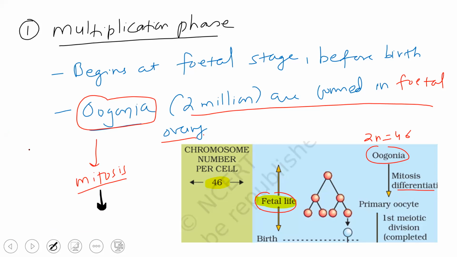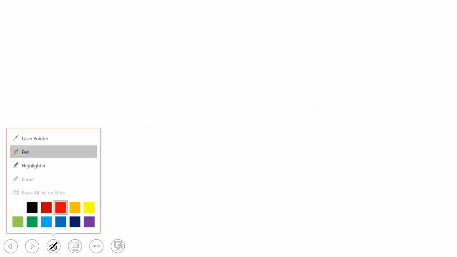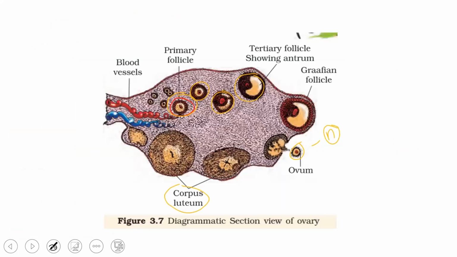Here, as you can see, it forms the primary oocytes. Now, what happens in this oogonia actually? These are all basically found in the follicles. As I told you, a follicle is a cell surrounded by so many other cells. As you can see over here, this is a single cell surrounded by so many other cells. This is what we call a follicle.